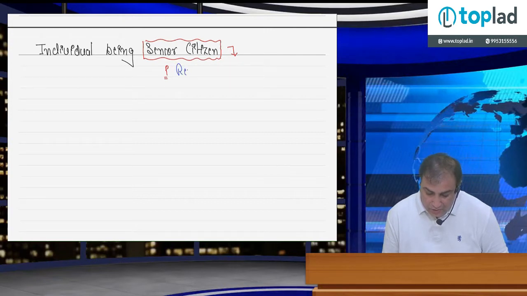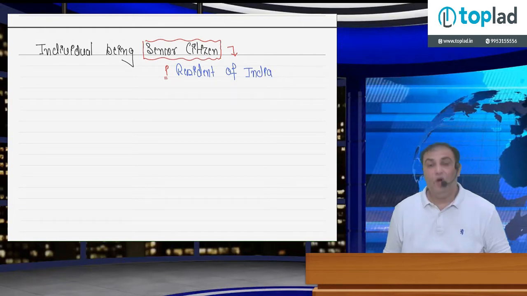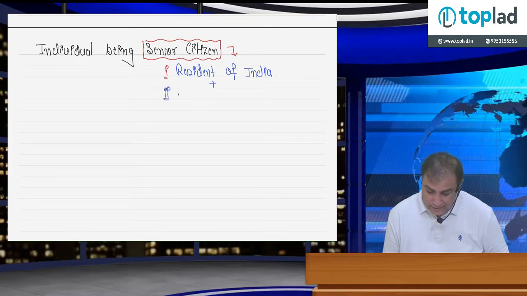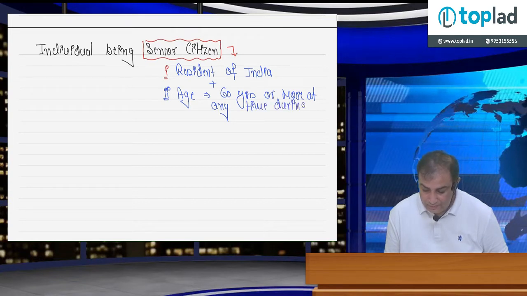He or she must be resident of India. Plus, second condition is related to age. Age 60 years or more at any time during the previous year but less than 80 years.